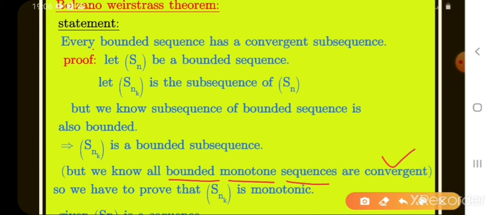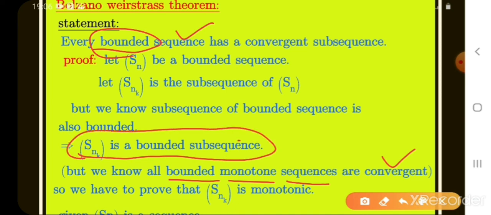But what we have here is only a bounded sequence. If a sequence is bounded, automatically the subsequence is also bounded. What we have to show here is that this subsequence is convergent. When the subsequence is bounded and monotone, then automatically it is convergent. Already our subsequence is bounded. Then we have to show this subsequence is monotone, that means it is decreasing or increasing.